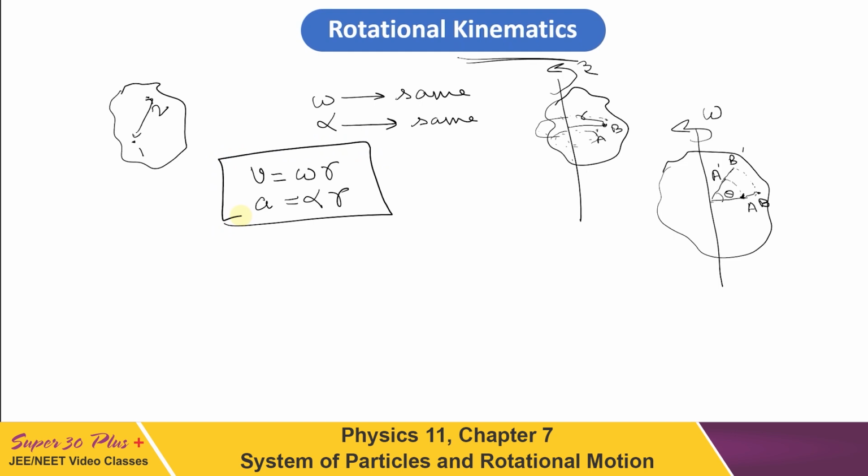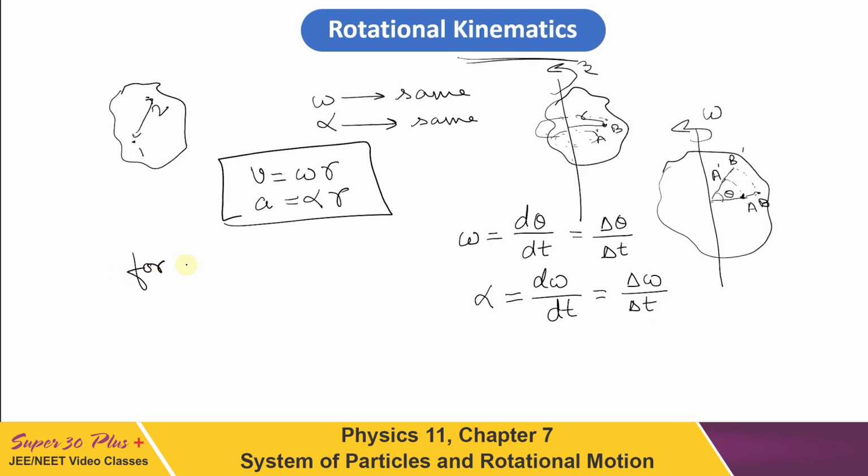And as in linear kinematics, the same definitions are here. For angular velocity we write d theta by dt, and if it is average then it can be written as delta theta by delta t. The same for angular acceleration: as in linear kinematics it is d omega by dt, equal to delta omega by delta t if written for a large time span. So we can see that all the expressions and equations in kinematics are the same whether it is for linear or for rotational motion.